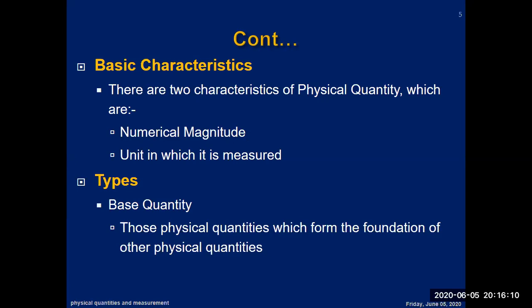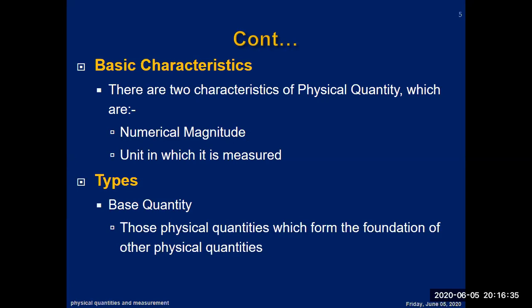If you are purchasing sugar, that is 5 kg. 5 is the numerical magnitude and kg is the unit. So this is the basic requirement for physical quantities. There are two basic requirements: number one is the numerical value. If you are measuring a clock, it's 1 meter. One is the numerical value, meter is its unit.